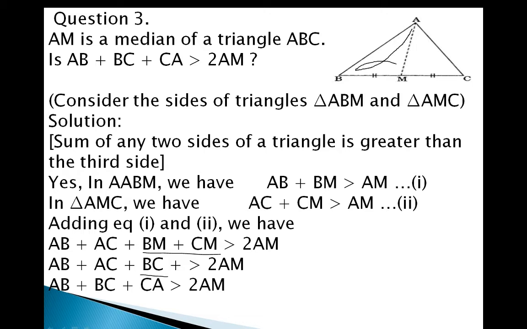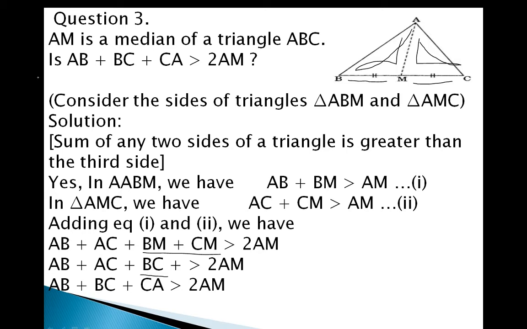Look at here, ABM, and this is another one. So we will write AM is the common side of both triangles. So we will write here AB plus BM is greater than AM and AC plus CM is greater than AM. In this question we have to find the addition. So we will add AB plus AC plus BM plus CM. In the figure you can see this is the BM and this is the CM, and together we get here BC.